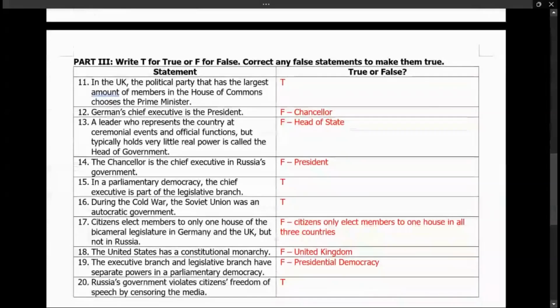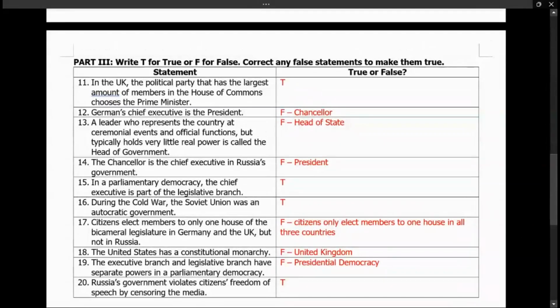Next is true or false. Let's talk about this. Number 11 says in the United Kingdom, the political party that has the largest amount of members in the House of Commons chooses the prime minister. That is true. As we talked about, the United Kingdom has a parliamentary democracy, meaning the citizens vote for the members of parliament, which in the United Kingdom is called the House of Commons, and then they choose the prime minister.